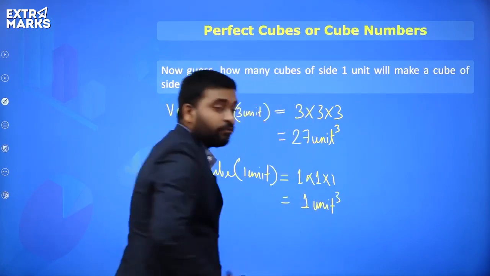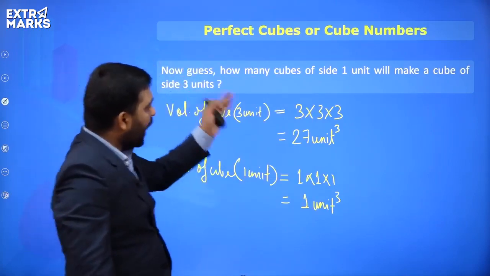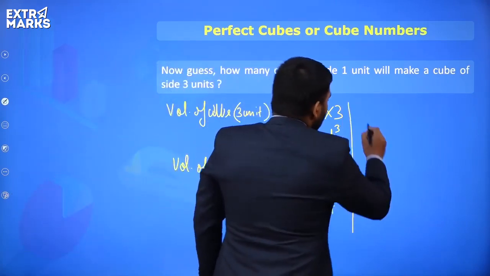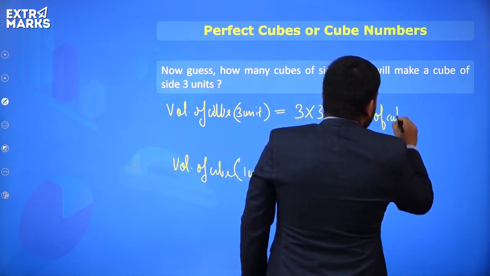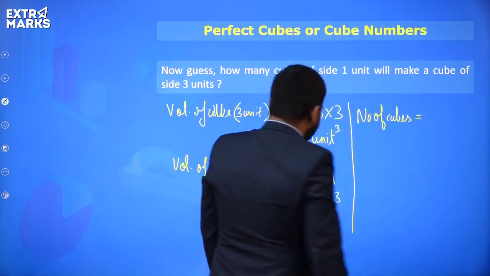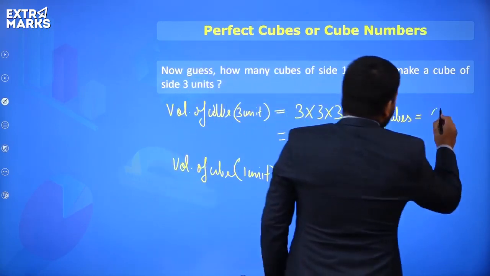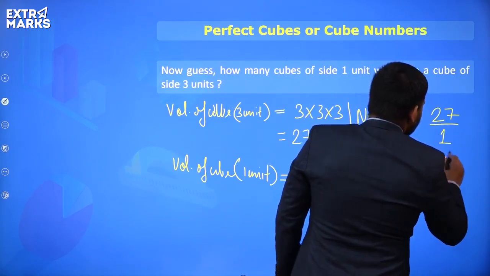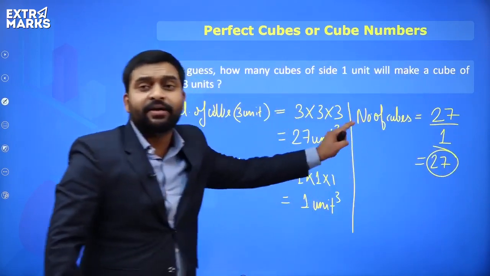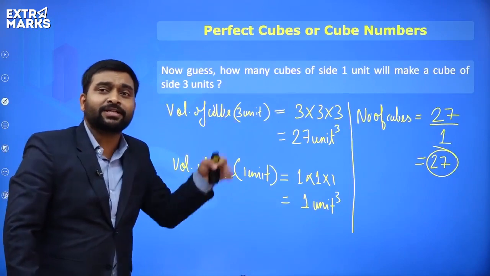So everyone, we have to calculate how many cubes. So the number of cubes is equal to how much, everyone? You'll say, sir, 27 divided by 1, that is equal to what? 27. Correct? That is the theoretical way. This is how we'll solve in the theory part.